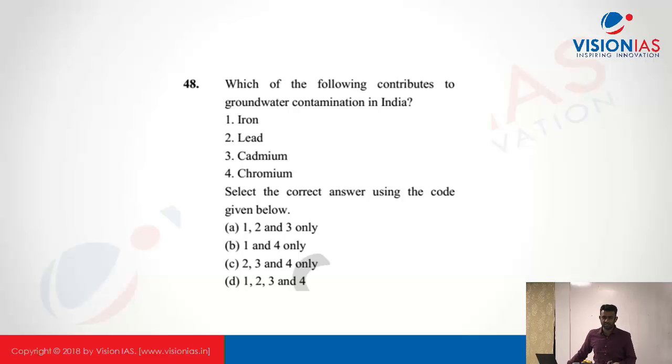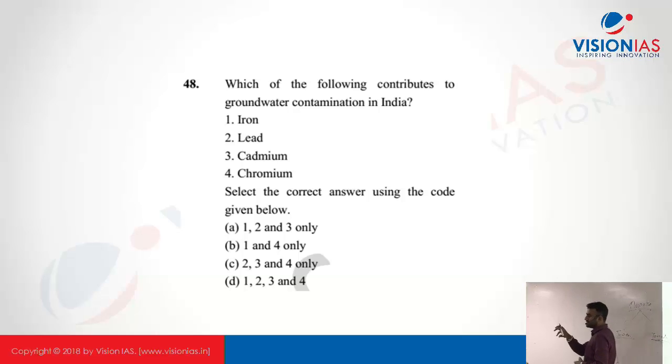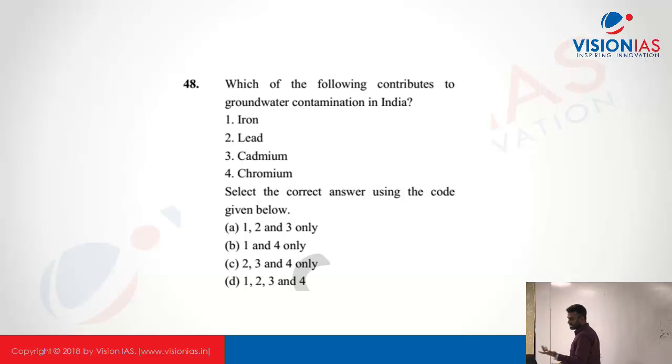Okay, there is a simple logic. Basically, what is pollution? Pollution is not about adding a new element into the environment. Even if there is an increase in the concentration of a particular element which is already there in the environment, that is also called pollution. That is why CO2 is a pollutant. Carbon dioxide is a pollutant. Why? Because there is an increase in the concentration. So if you apply that logic, most of them are pollutants only. Wherever you can find increase in the iron, increase in the lead, cadmium, increase in the chromium, that should be a pollutant. Okay, simple, sir.